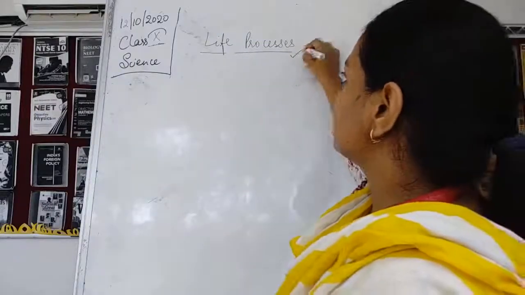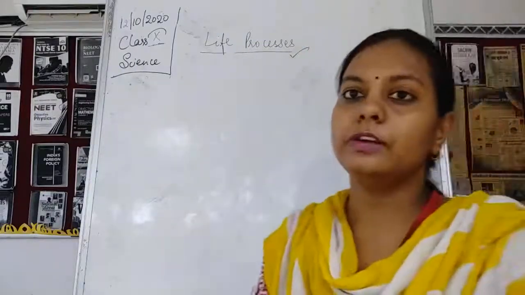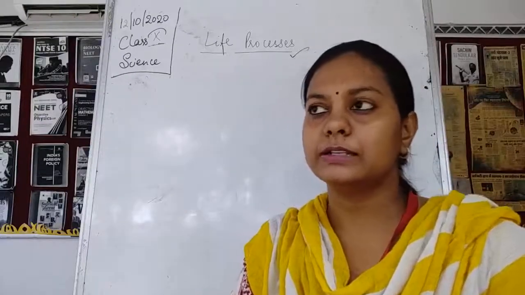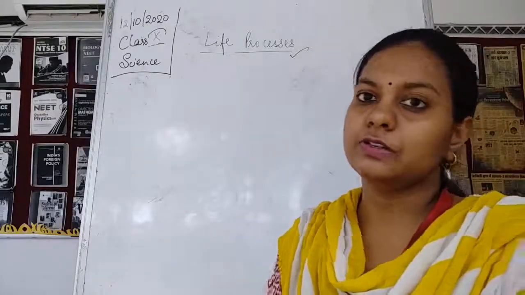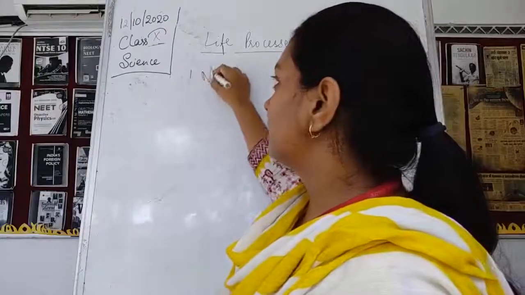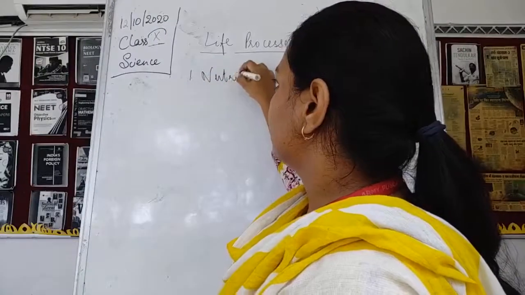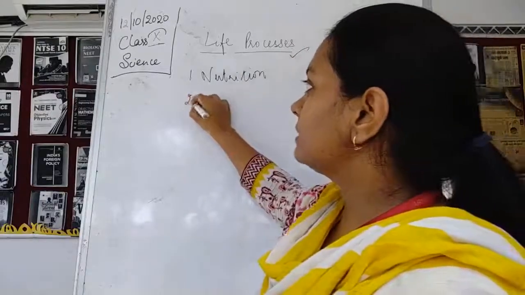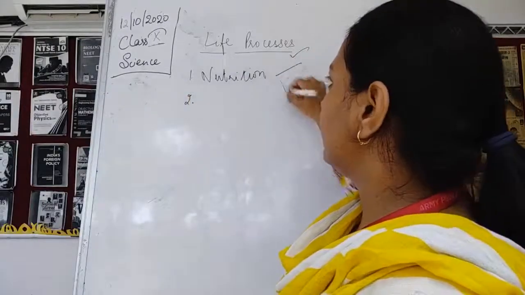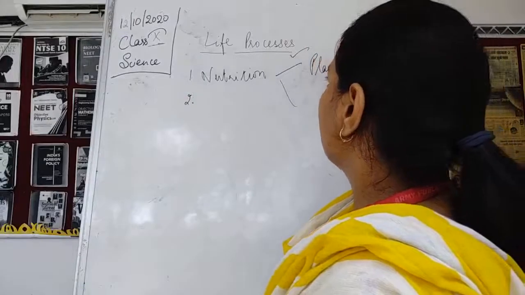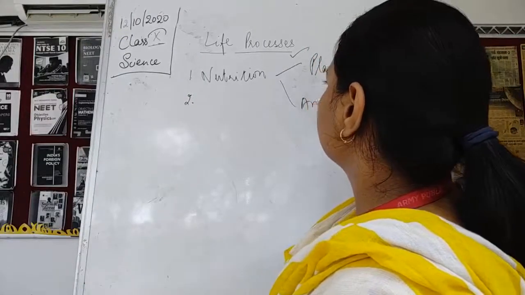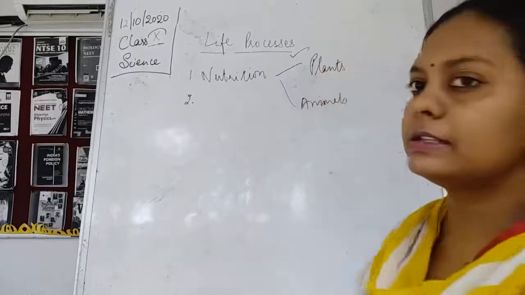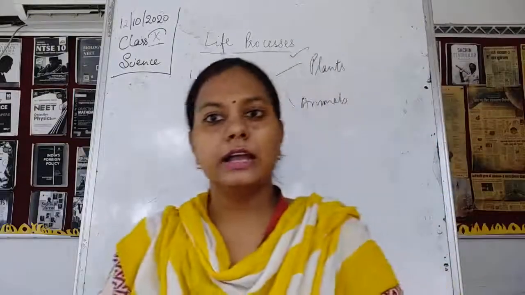These processes are required for the living of human beings, animals or plants, and they are said to be the life process. We have discussed the first life process, that was nutrition. Then we discussed nutrition in plants as well as animals.